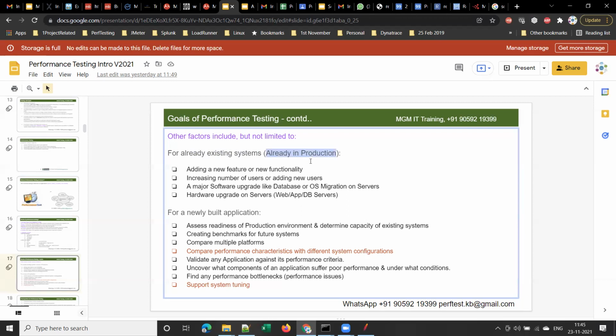So all these applications that we are using, for example, ICICIbank.com, HDFC.com, these are all in production already. Redbus.in or IRCTC.co.in, right? So all these Amazon.in or Flipkart.com, right? So these are the production environments which we are using, right? Clear, guys? And now, when do we do performance testing for an already existing application in production, right?